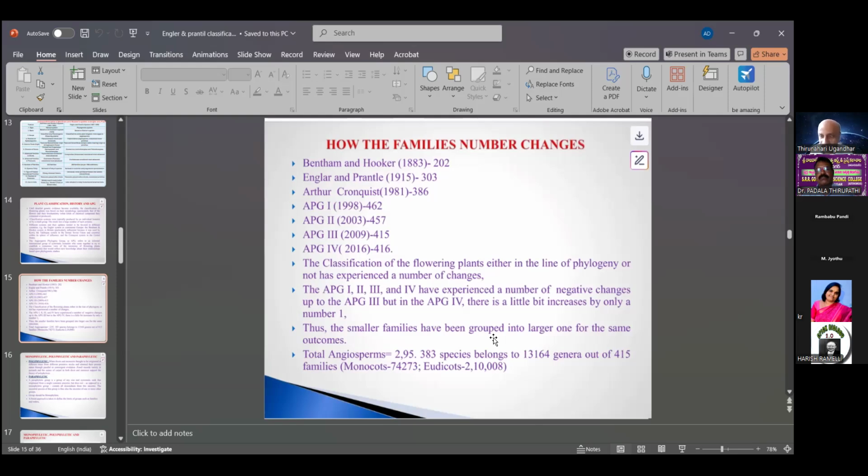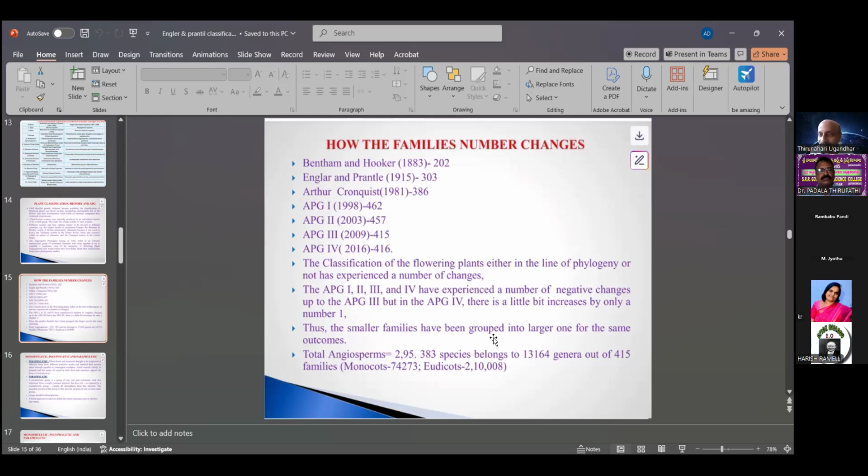APG 1 identified angiospermic plants in 462 families. The APG 2 group, established in 2003, had 457 families. APG 3 reduced the number of families further, in 2009, to 415. APG 4, in 2016, has 416 families, a constant number of families of angiosperms. It is not only at the Bentham and Hooker level or Engler and Prantl level. All three types of classification are mixed to identify the evolutionary qualities of families. That is called APG 4.